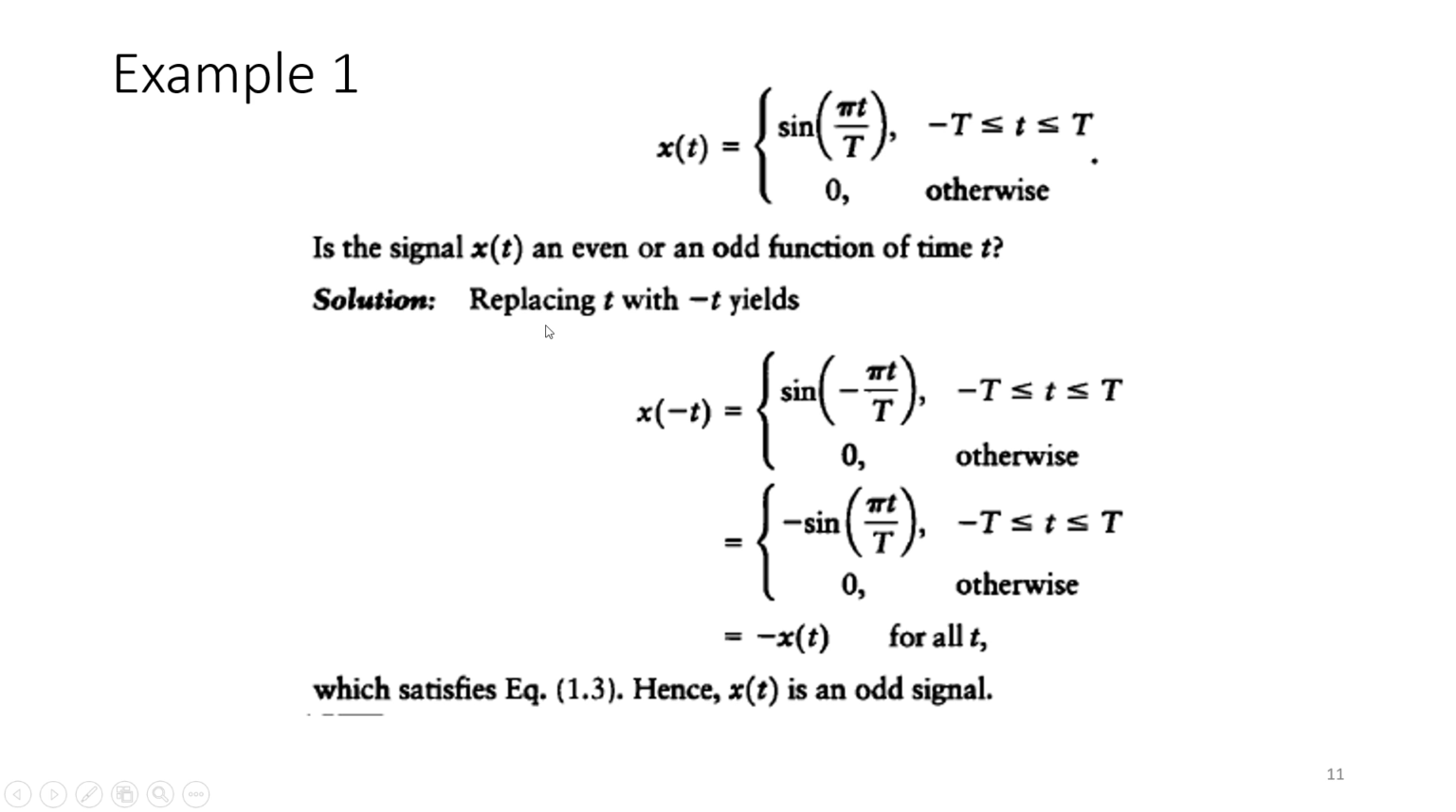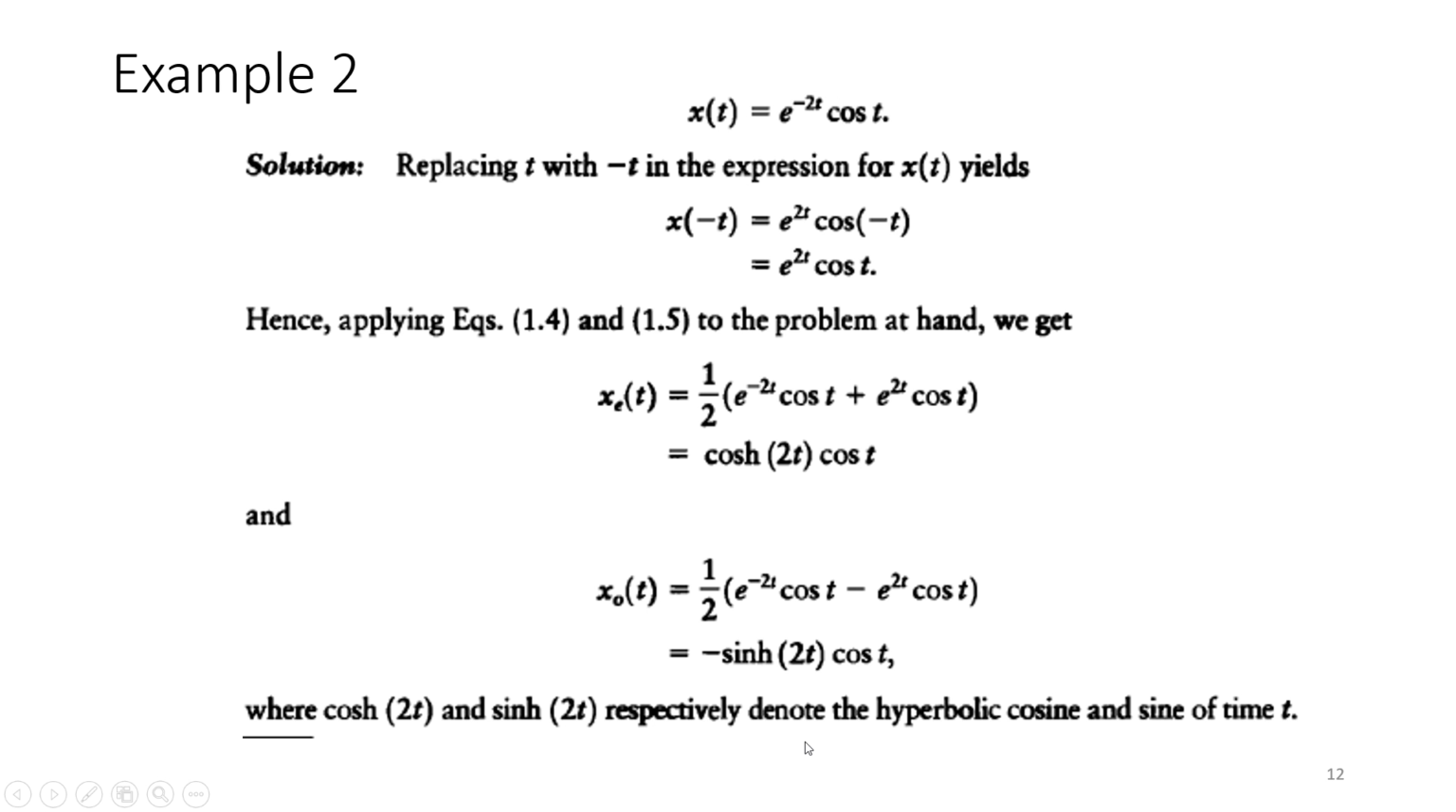What we are going to do is replace t with minus t, which is what we are supposed to do whenever someone asks to find out whether it is an even signal or an odd signal. So if we replace t with minus t, sine of minus theta, as we know, produces minus sine theta. So this minus sin(pi t by T) will result in minus of x(t). So for all t, we can say this x(t) given in the problem is an odd signal because x(-t) results in minus of x(t).